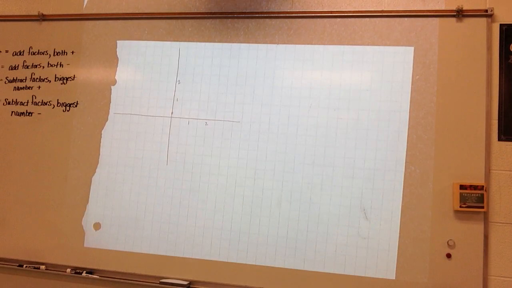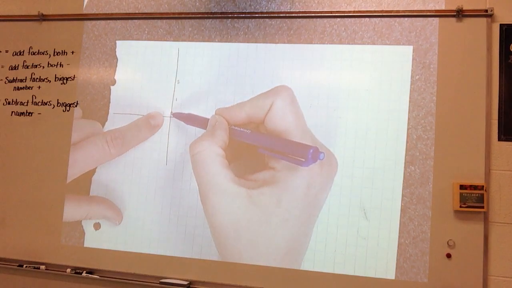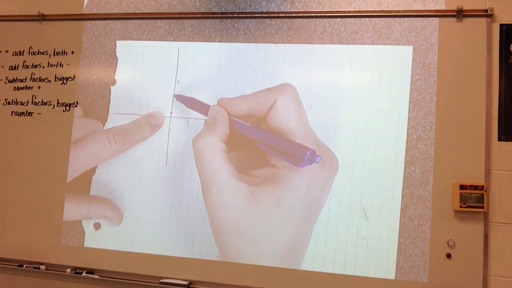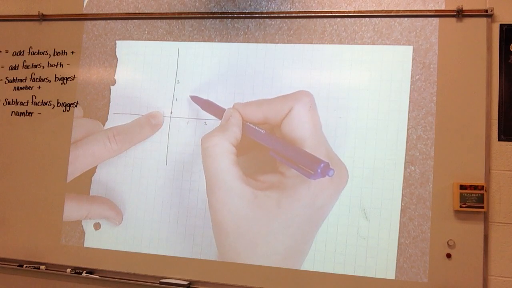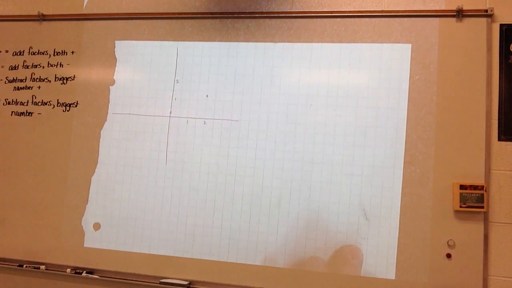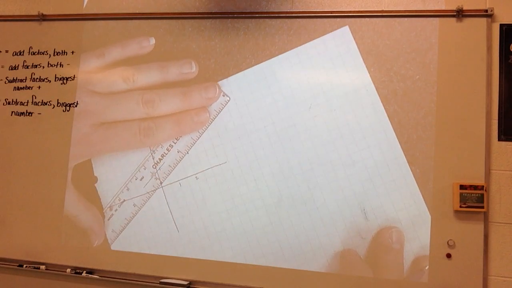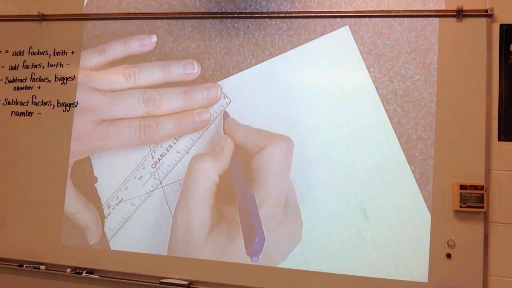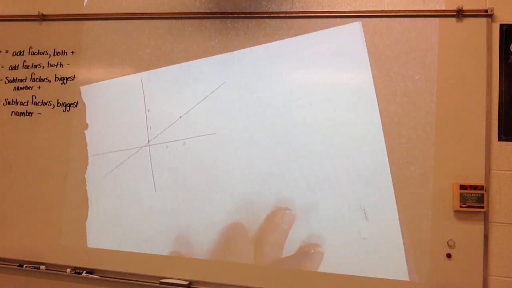That way we have an idea. And then my slope is 1/2. So I'm going to go up 1 and over 2. So here it's going to be roughly that. All right, so I'll go ahead and connect that.